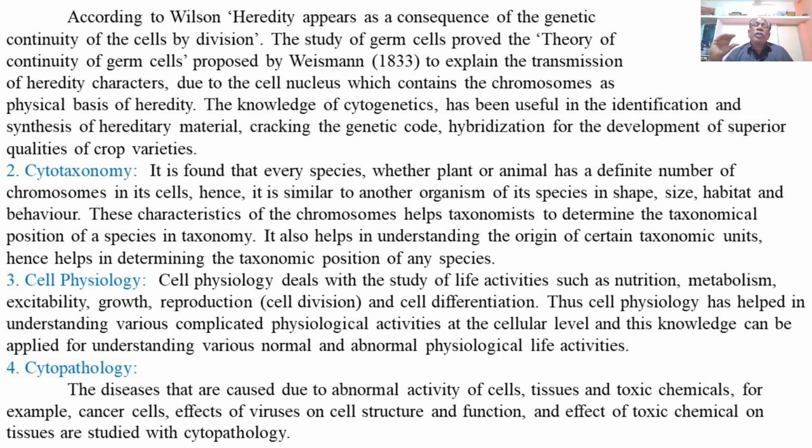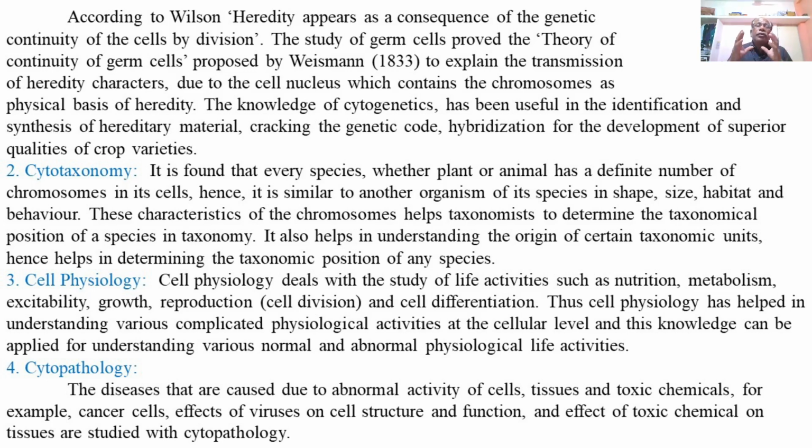So, for the process of classification, cytotaxonomy is the branch that is useful for grouping or classifying animals on the basis of their characters, those with similar characters.